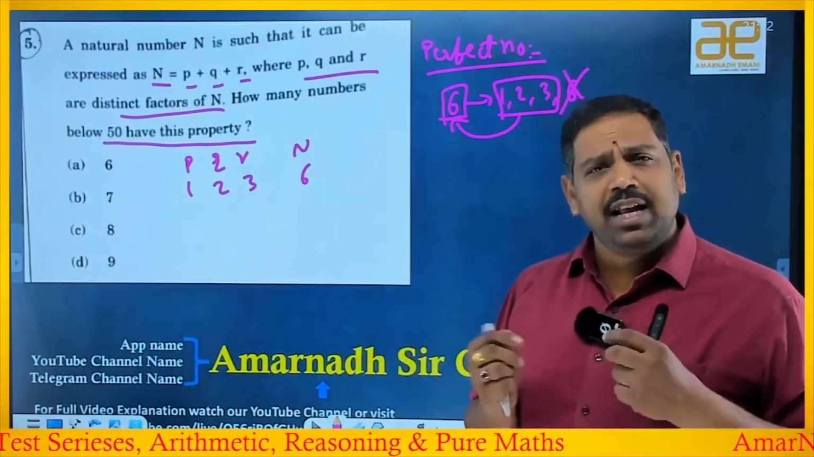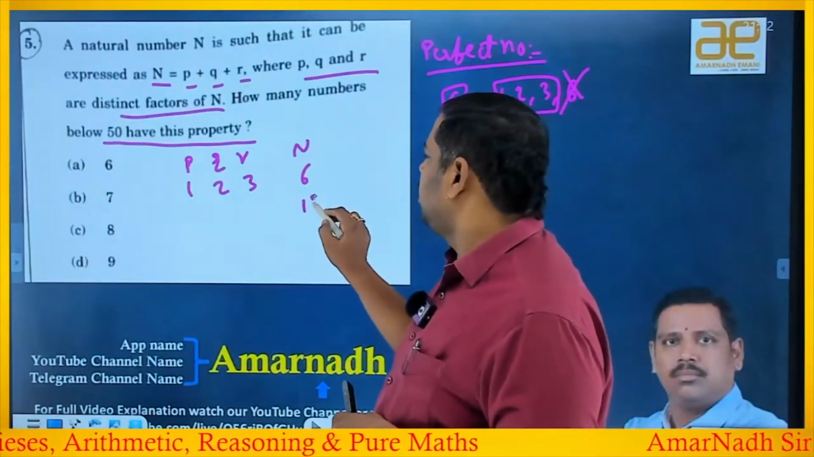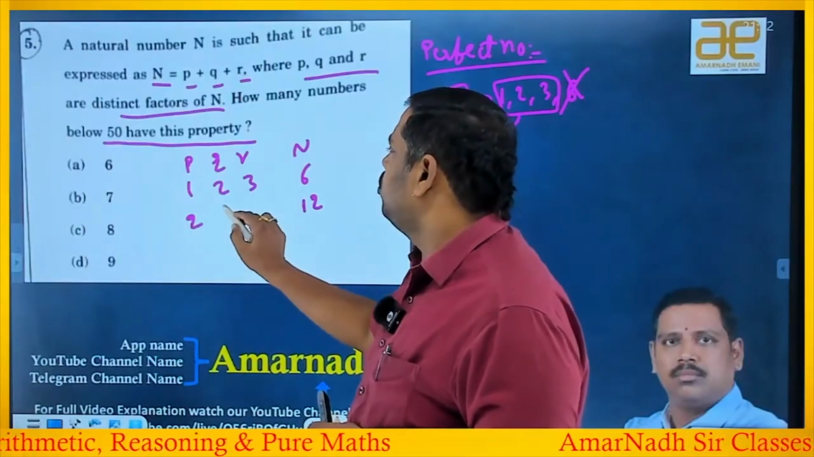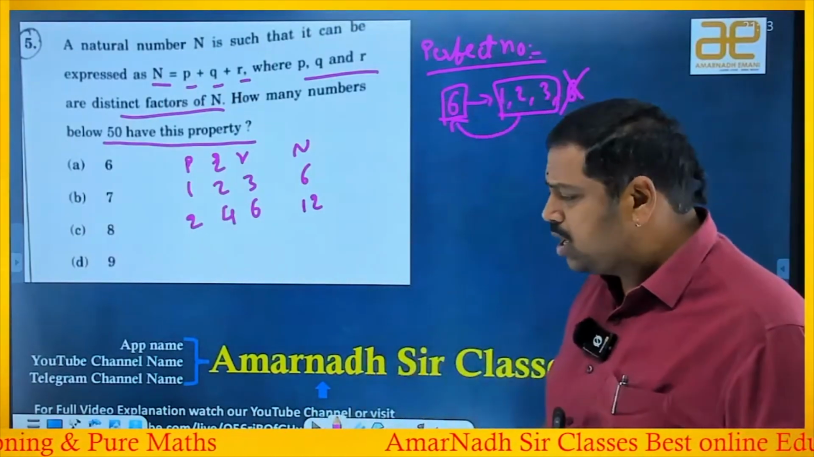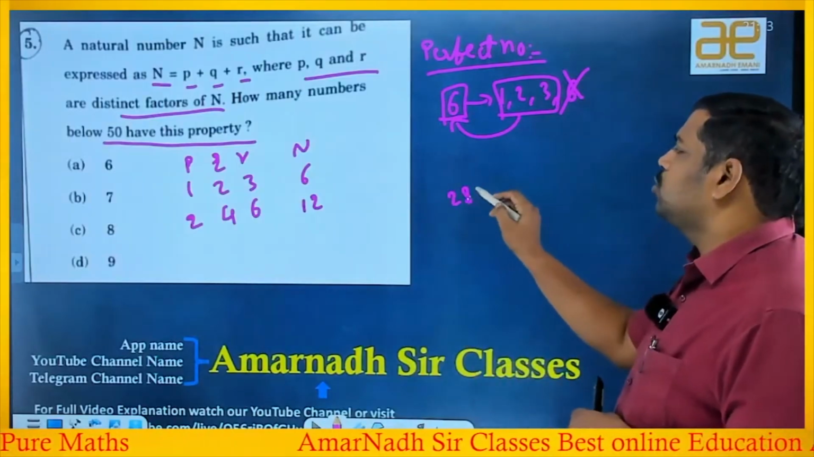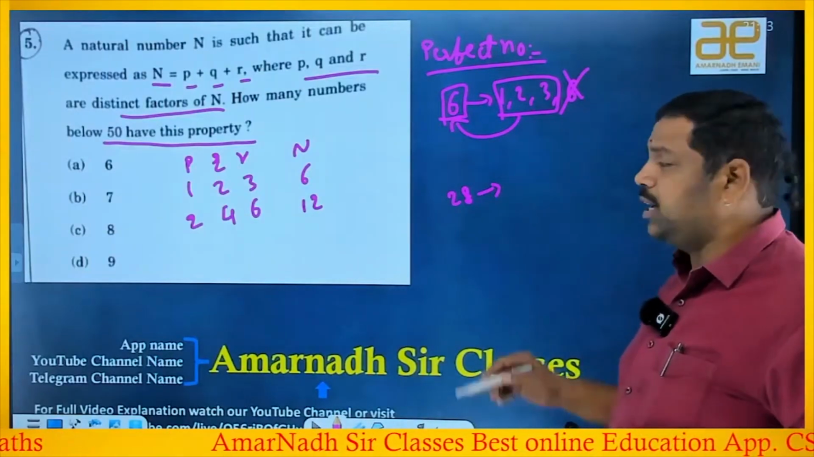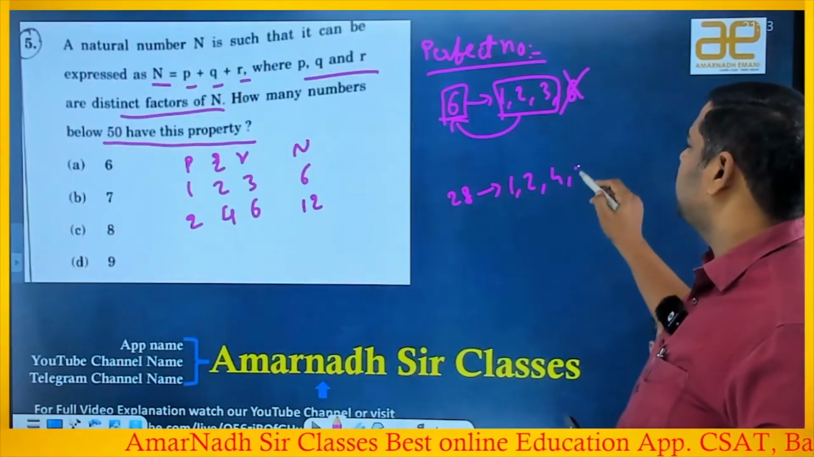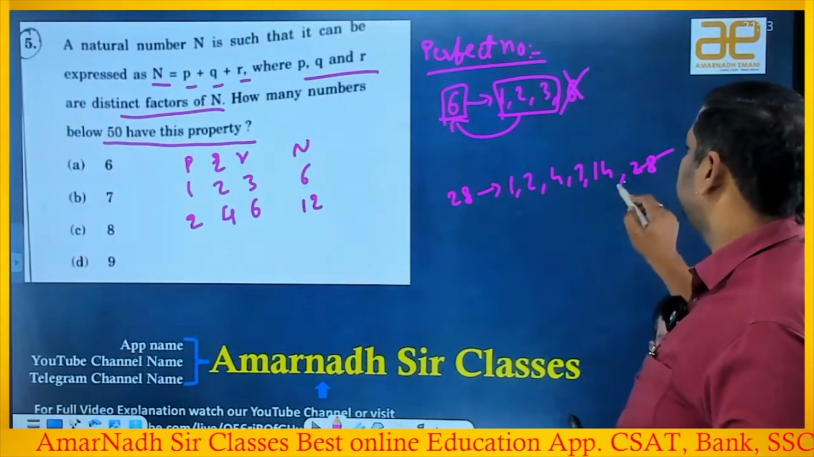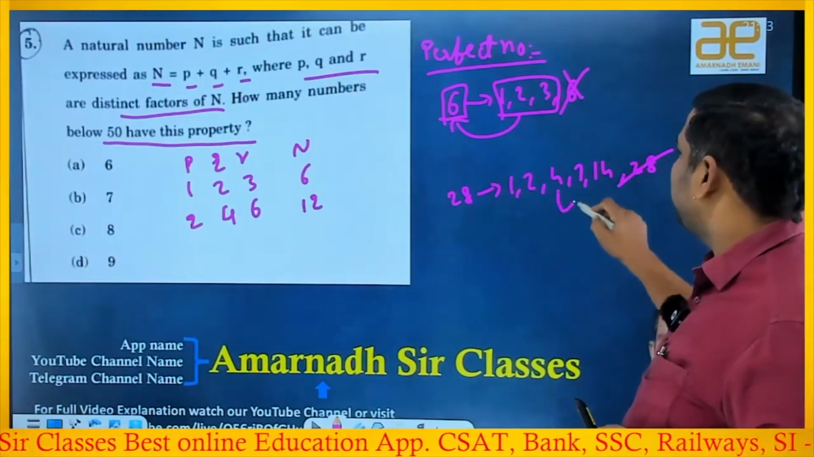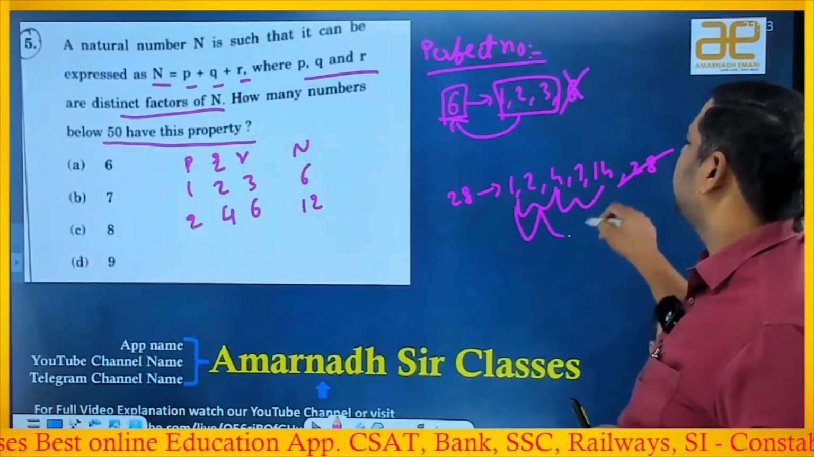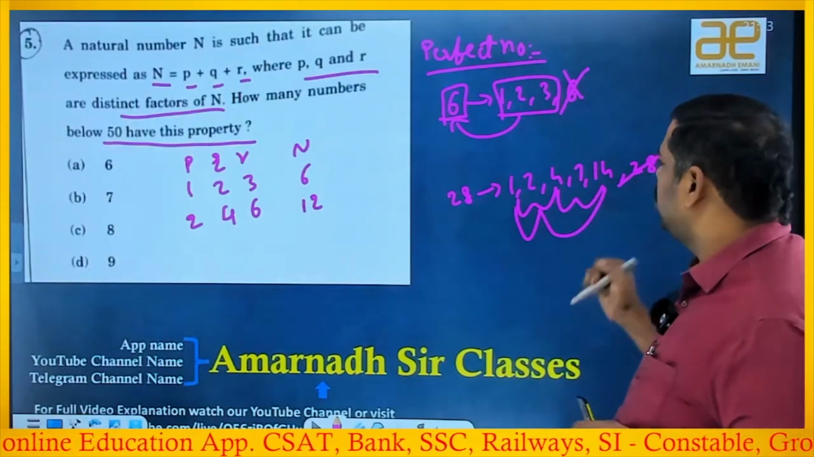If you want the remaining possibilities, just double it: 12. If you double, you get 2, 4 and 6, yes or no? 2, 4 and 6. Here I am unable to say that 28 can also be taken. Why? Because if you take the factors of 28, 1, 2, 4, 7, 14 and 28, he said P, Q, R, only three numbers. If you take any three numbers, you won't get 28. That's why we should not go for 28.